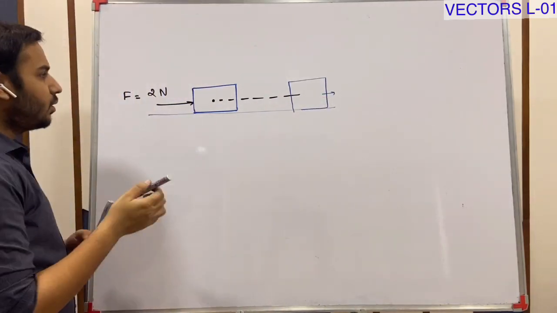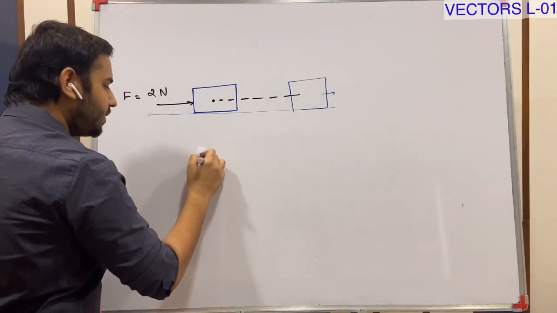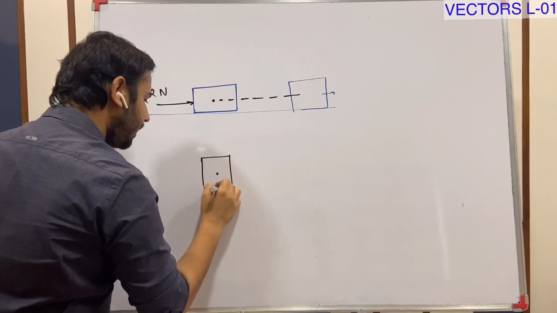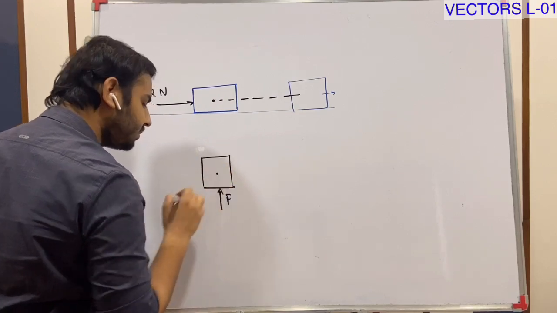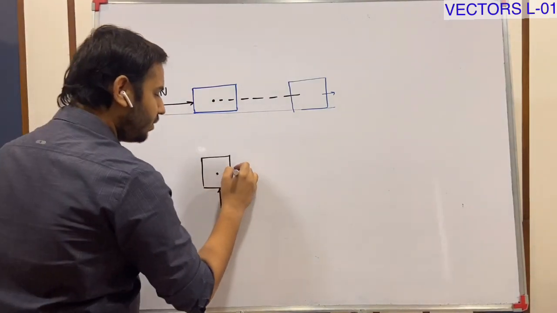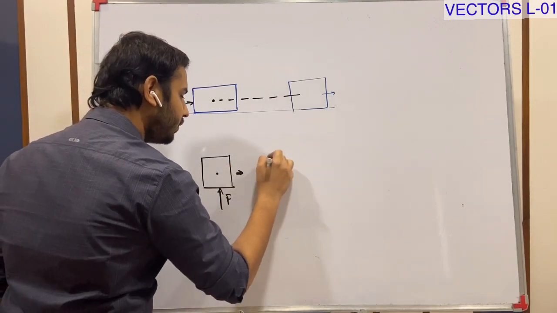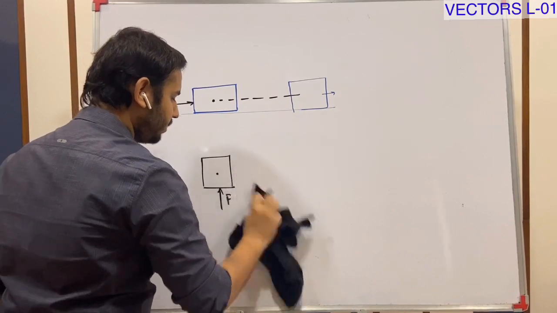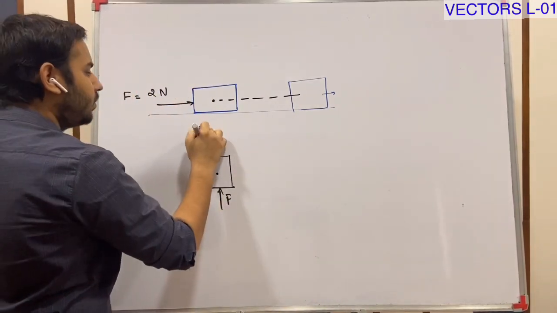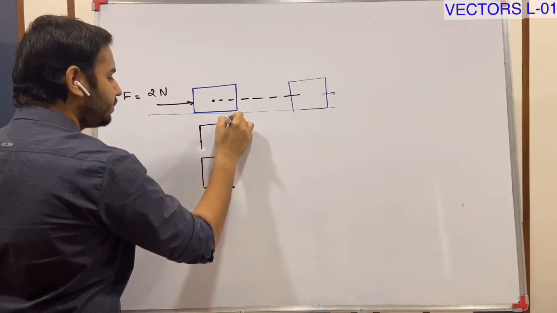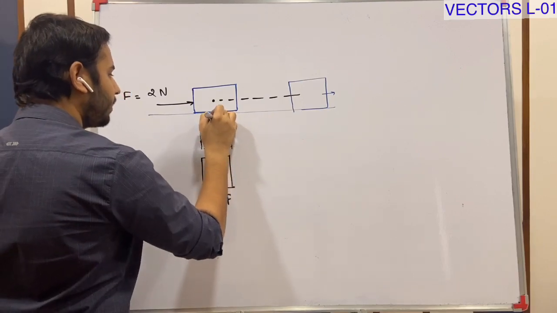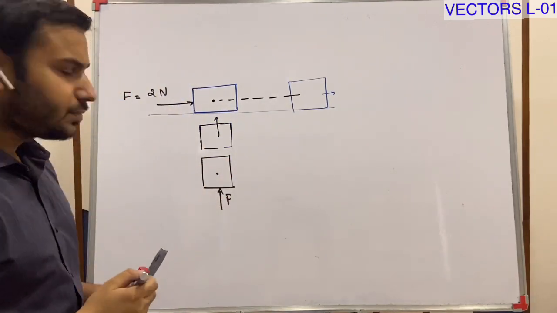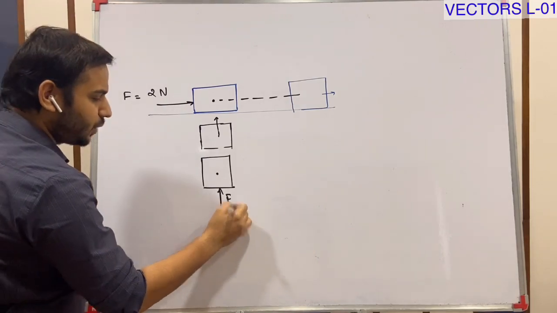Understood? Okay, suppose the object is here and I am applying force of this. So the object will move in this direction. Understood now? Okay, this is also 2 Newton.